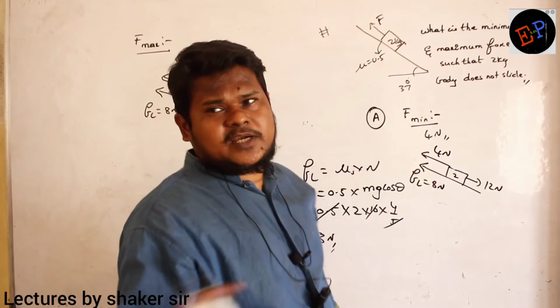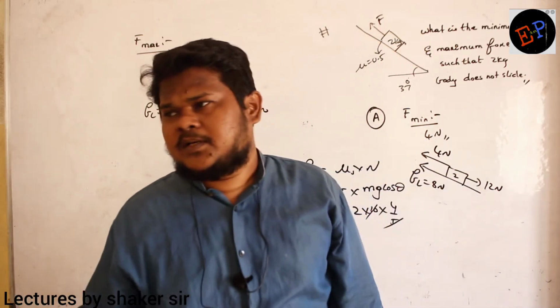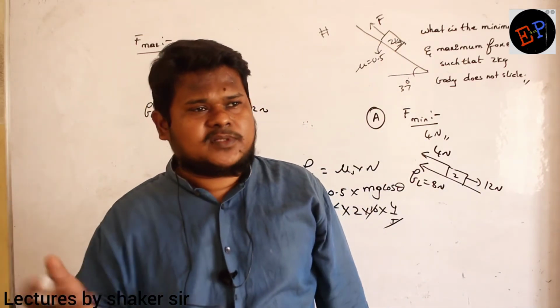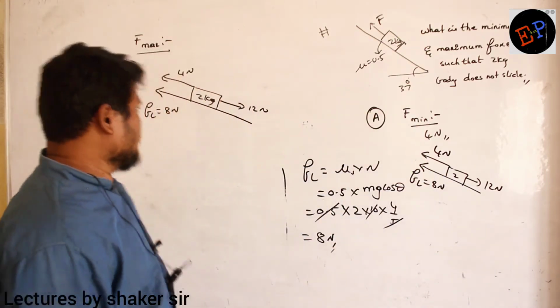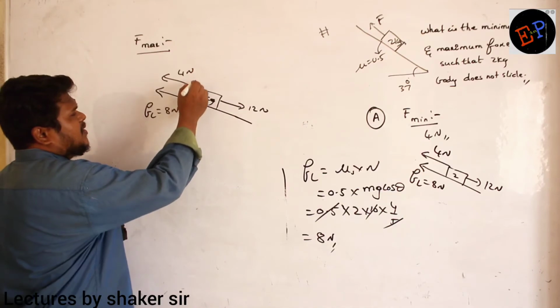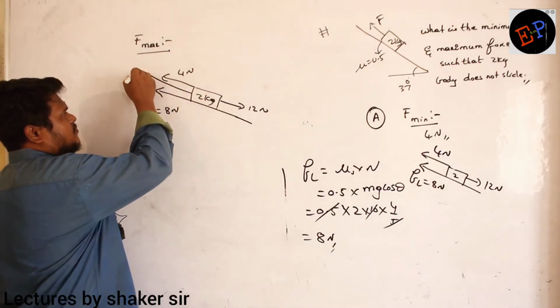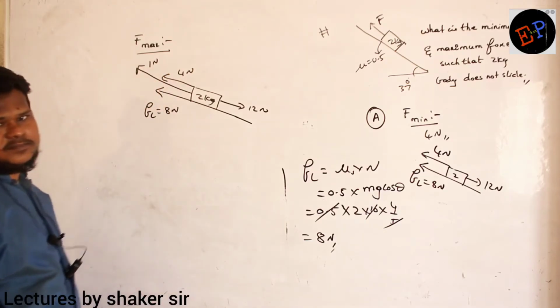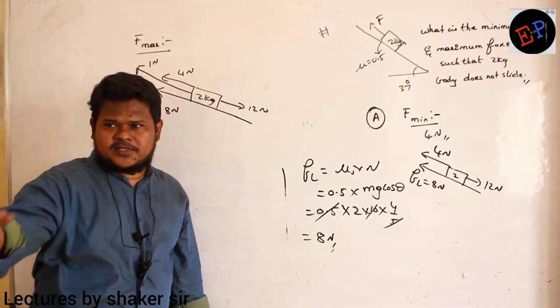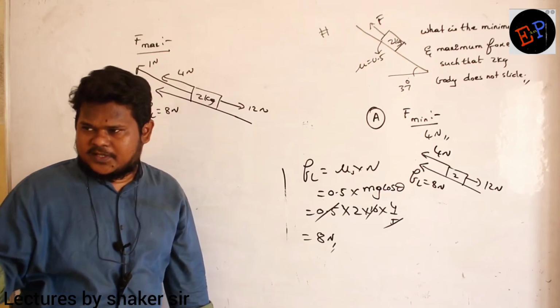What is meant by equilibrium? If the net force becomes 0, that is called the equilibrium condition. Are you able to understand? Now what I do is, I will apply one more force. Let it be 1 Newton, for example, for your understanding purpose.